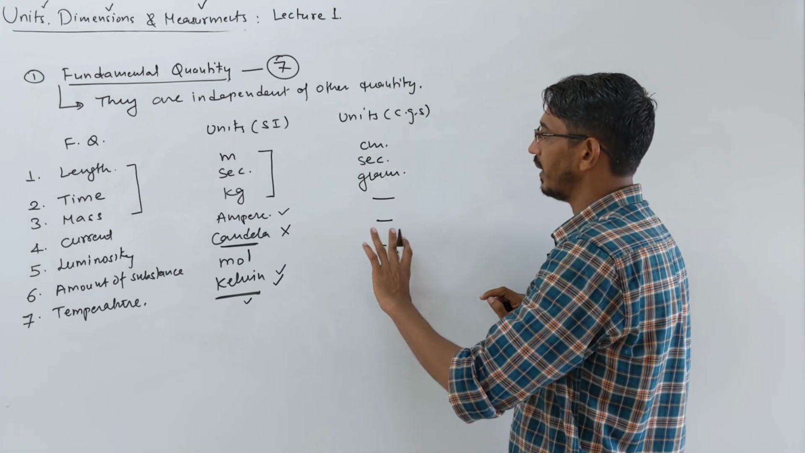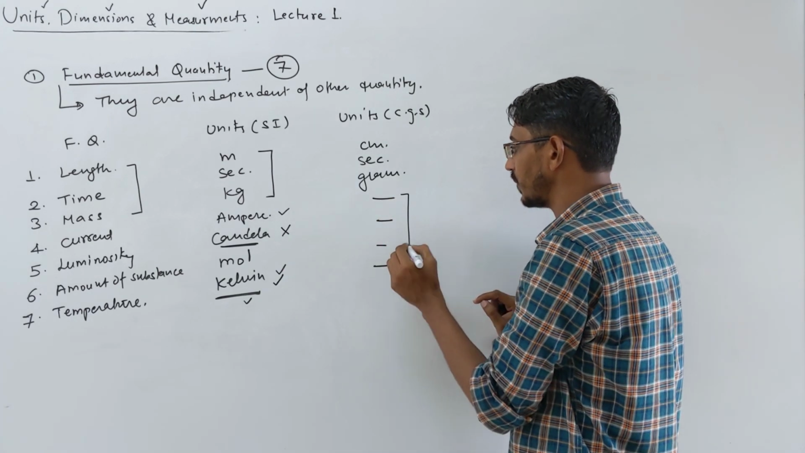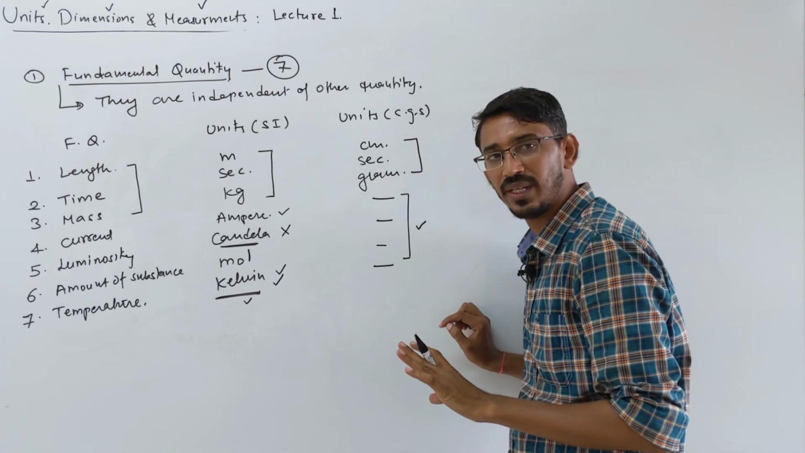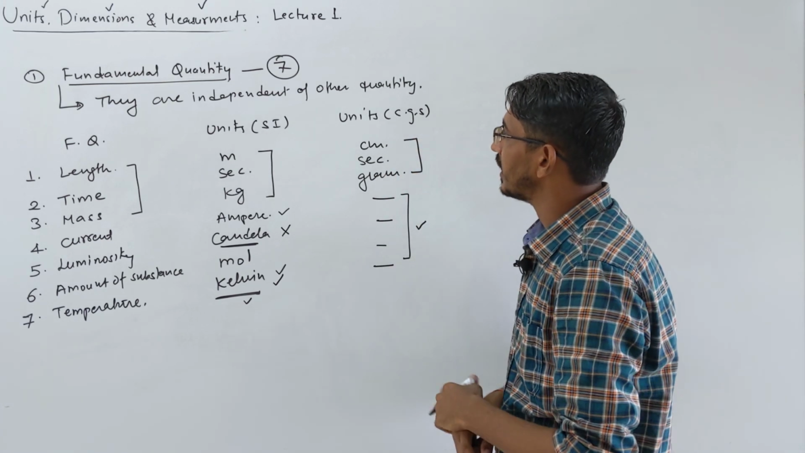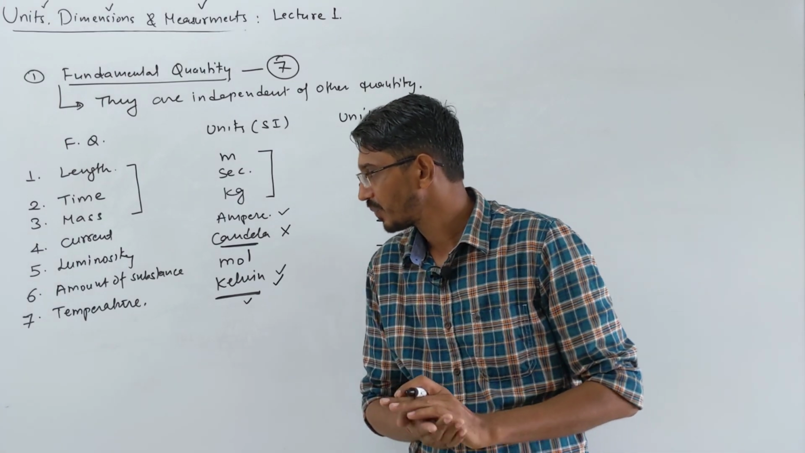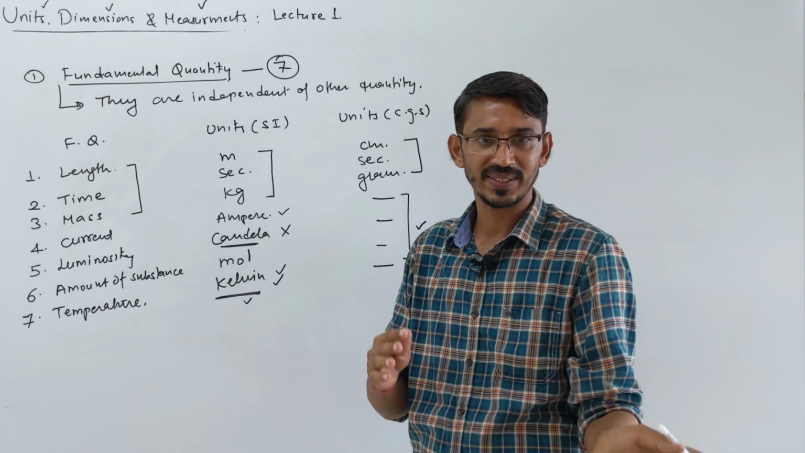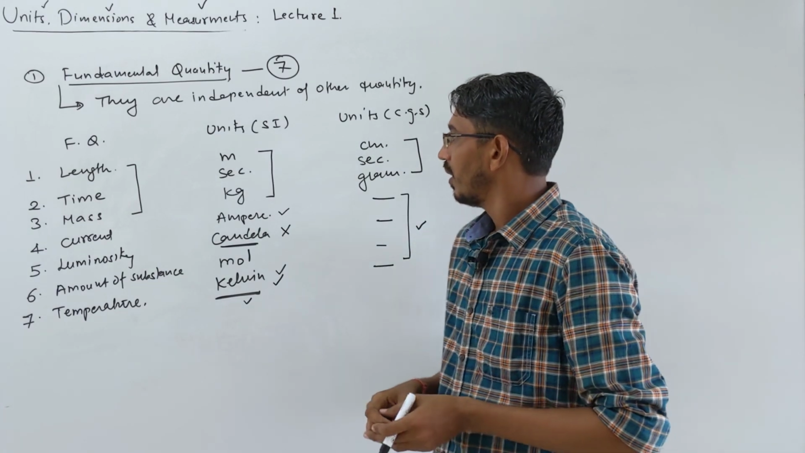We don't have the CGS unit for these 4 things, so we don't need to worry about them. We have CGS units for these 3 things only. So these are the fundamental quantities, because these things are independent, they don't depend on other things.